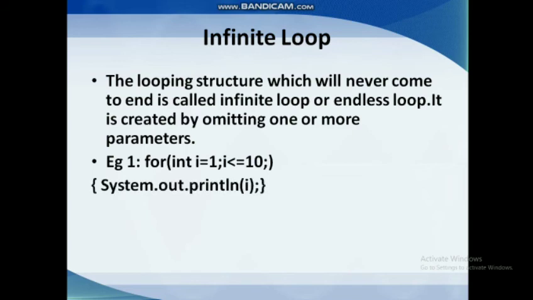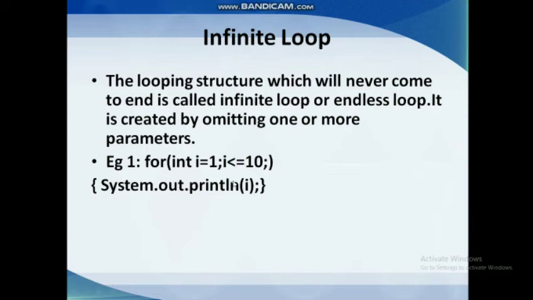Example: for int I is equal to 1, I less than or equal to 10, and the third parameter is missing here, that is the update value. So here I is equal to 1 and I less than or equal to 10 and a semicolon is given. Don't ever think that it is a mistake, since semicolons are given and you can even miss out any one of the statements. Okay, it is not a mistake.